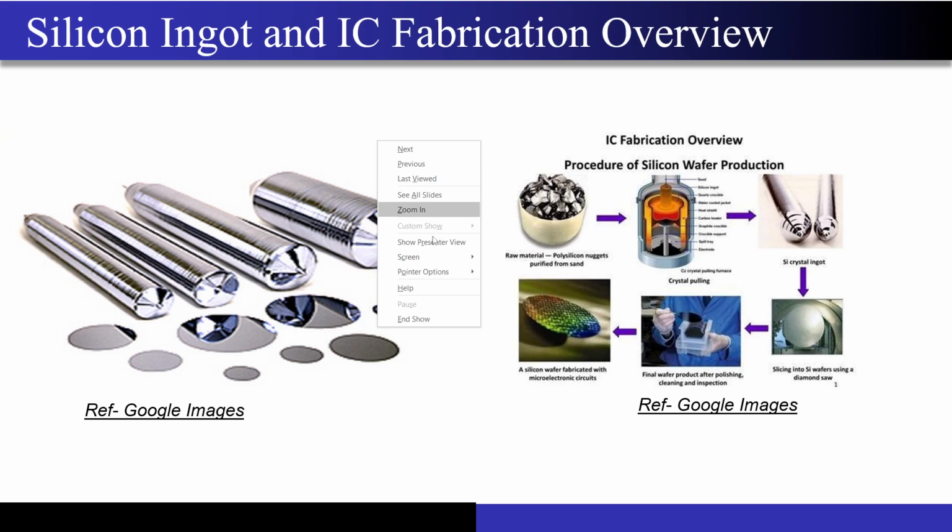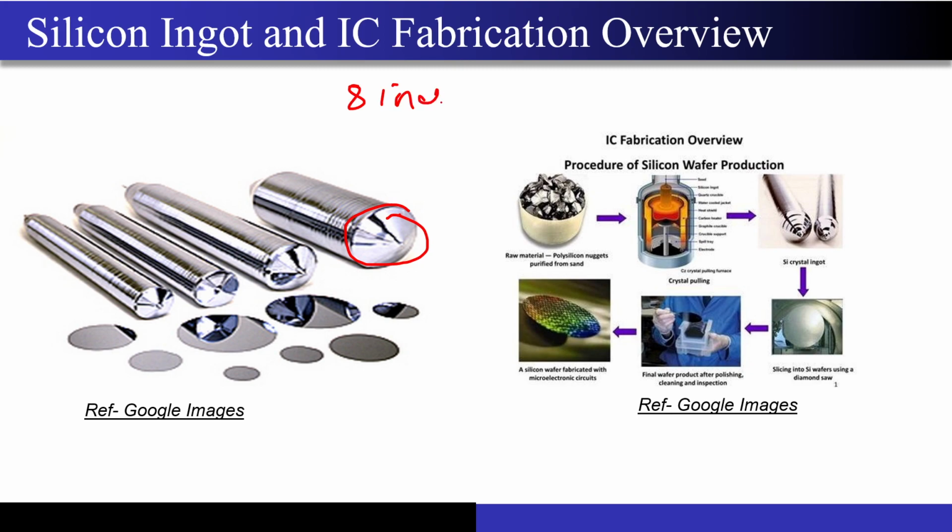And one more thing, let me just turn on my pen. Yeah, so this diameter of this ingot is very, very important, right? There exist 8-inch wafers, 12-inch wafers are also existing, right? So now why is this diameter very, very important?